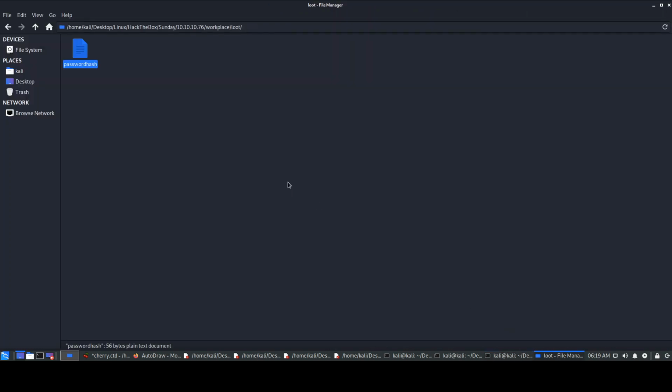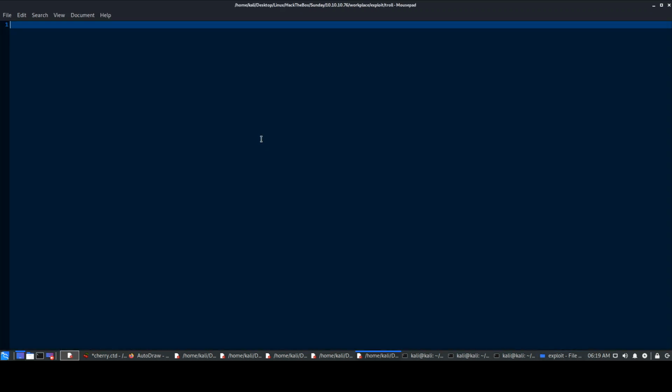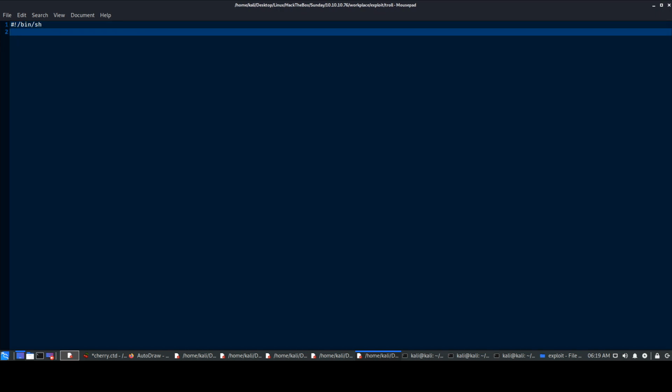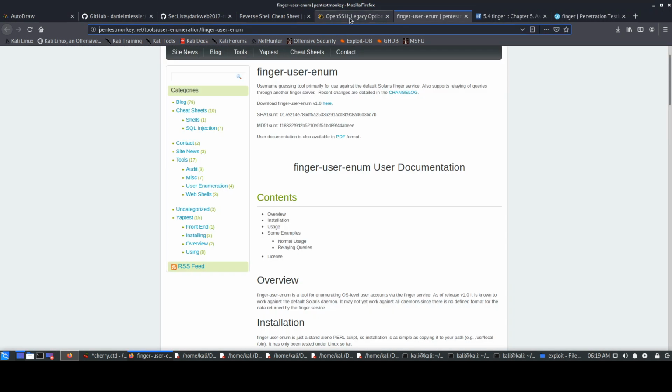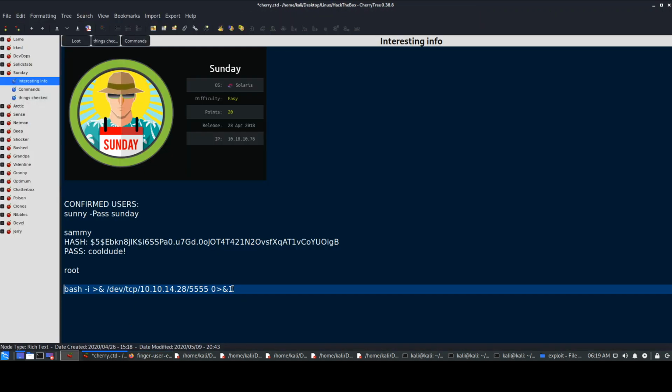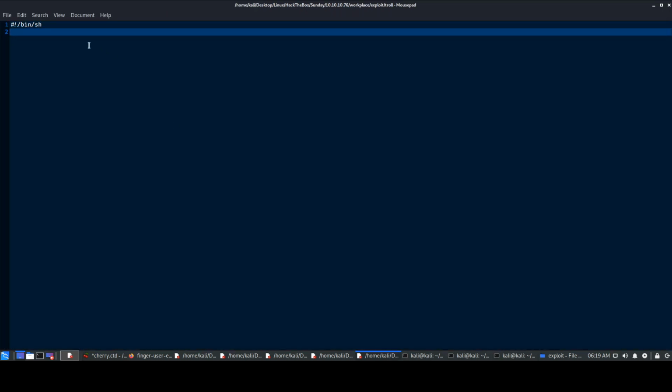So let's just see what to do. First thing, obviously I'll go and create that troll file. So create a document, just a normal file, troll, then put your path as /bin/sh, because I want this file to run as sh. Then I'll be putting the simple bash shell again, the one which we found earlier, right? Take this and paste it over here, and we'll enter 6666.